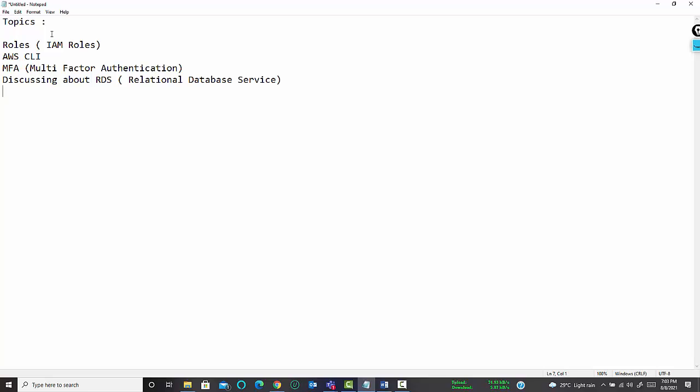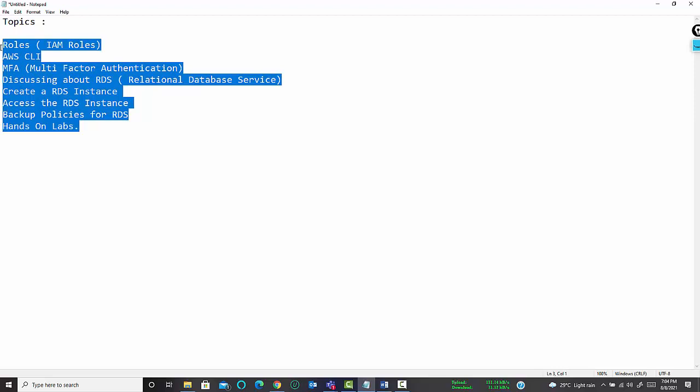We will create an RDS instance, access the RDS instance, and see the backup policies that can be defined for RDS. And last, we will have the hands-on labs. So these are the topics that we will be covering today.